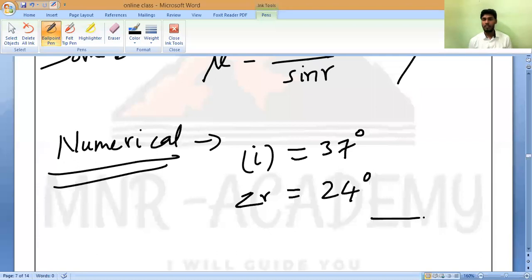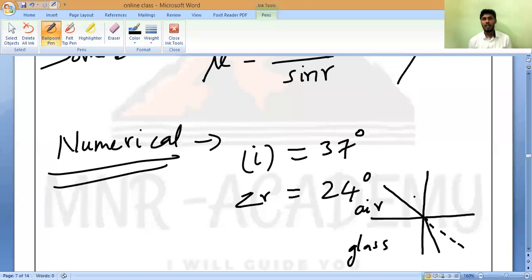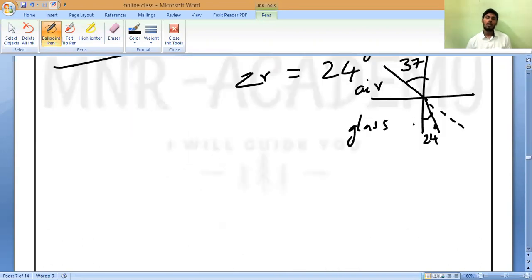So the light is entering from where to where? Air to glass. Means rarer to denser. Denser to rarer or rarer to denser? Rarer to denser, the refraction will decrease. That is what you should remember. So this is 37 degrees and this is 24 degrees. Yes or no? So this is what they have given.